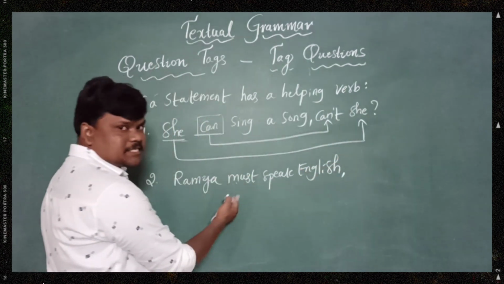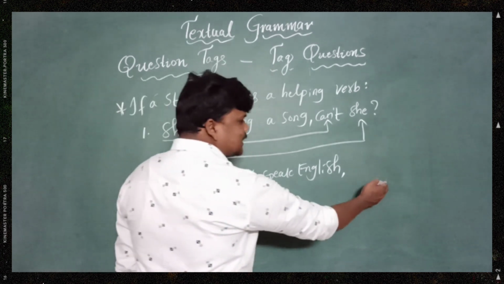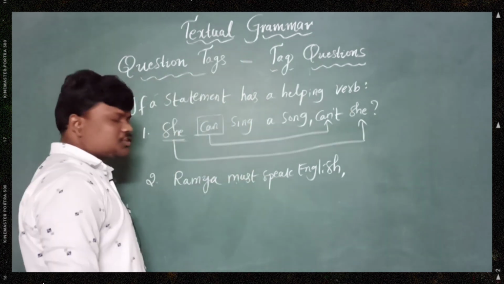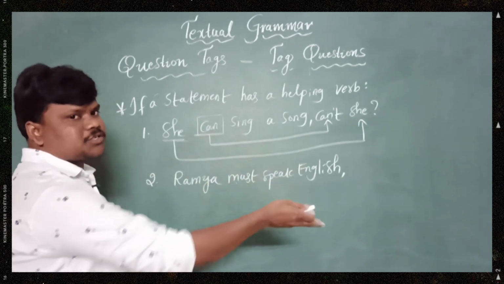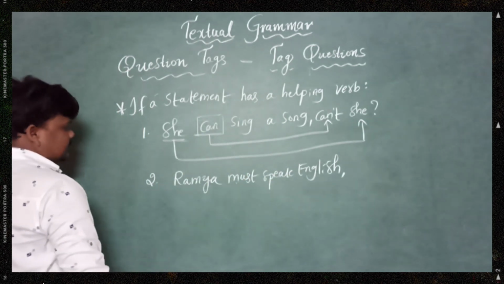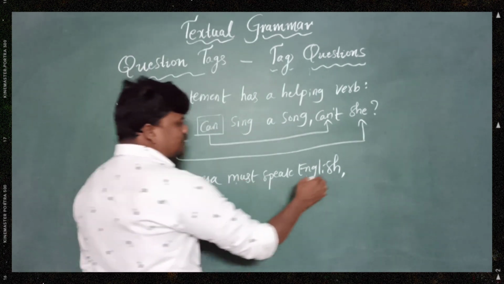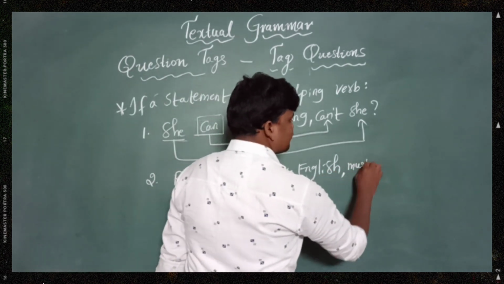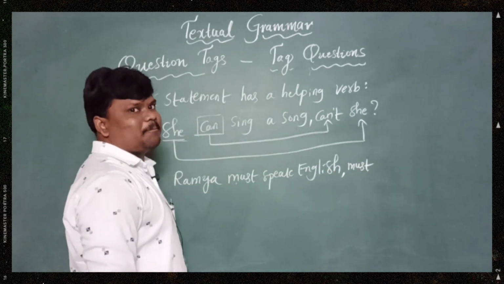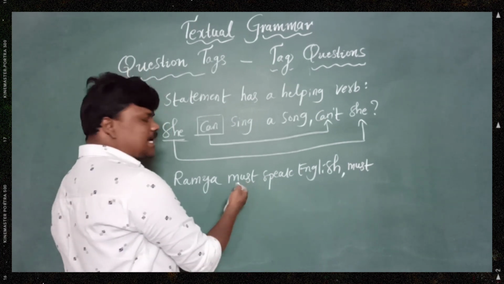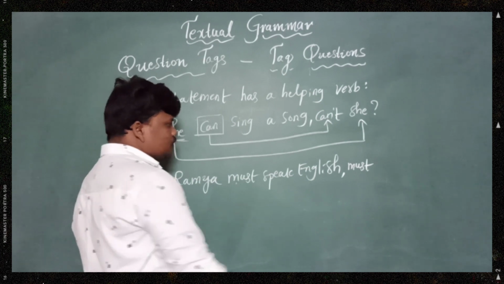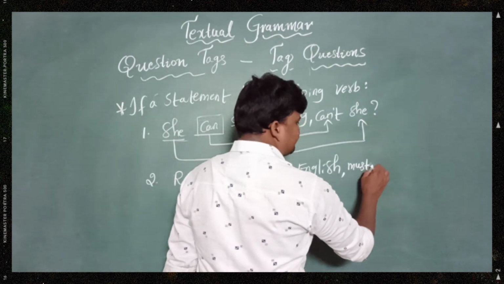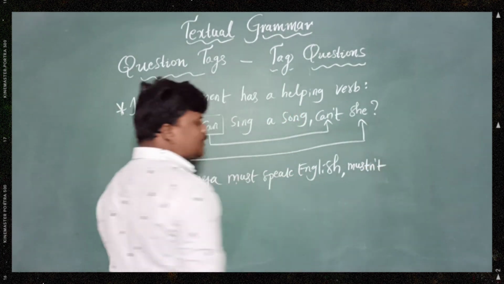As this is a positive statement, we need to write a negative question tag: positive statement to negative question tag, negative statement to positive question tag, right? So must is there, we need to write mustn't, as we add not to the helping verb. Must not is not preferable because it is not a contracted form.